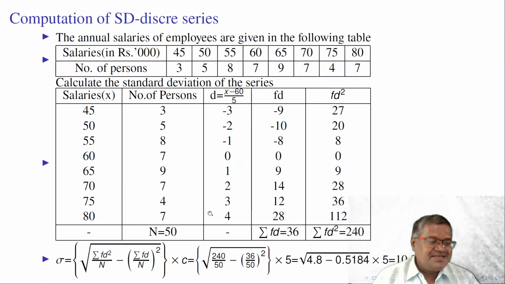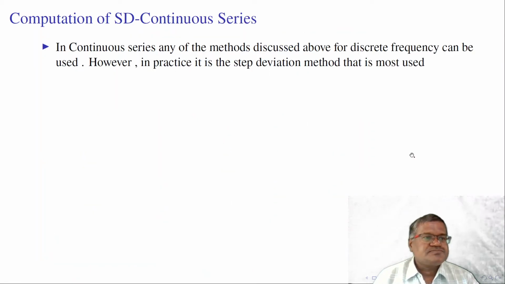Next, standard deviation is equal to square root of sigma FD square by n minus sigma FD, summation FD by n, whole square, into C. Here this is equal to 10.35, which is the standard deviation for the given discrete frequency distribution.